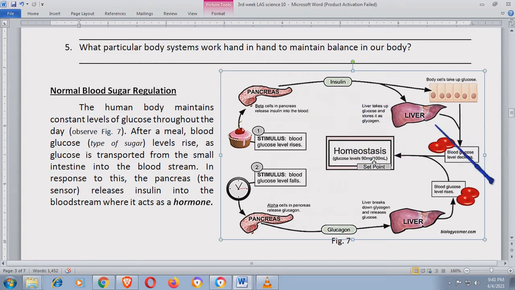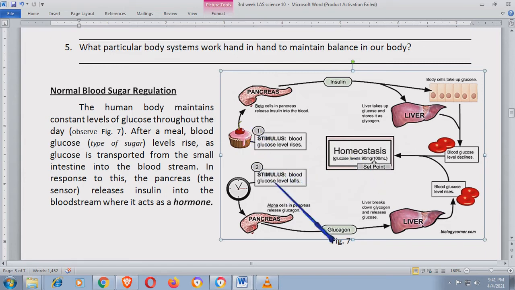Now, so dahil may insulin na, pumasok siya sa liver, pumasok siya sa muscle cells. And blood glucose declines, dahil nabawasan na yung mga glucose sa katawan. So magde-decline na siya o mababawasan. And that is the point where you are having homeostasis. No? Bumalik na kasi sa normal na level ng glucose yung katawan natin. Pag yun ay tumaas, dito sa number 1 ha.